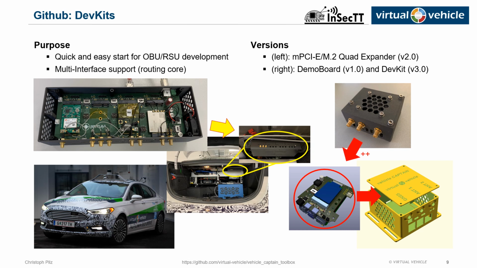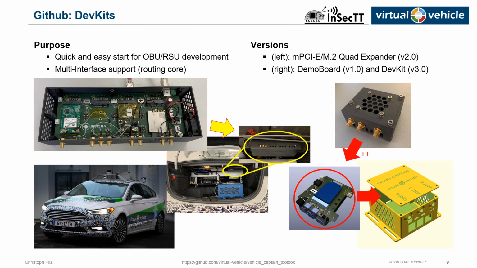Finally, I want to show you our development kits. The purpose of our dev kits is to provide an easy entry into the V2X domain. On the left side, you can see our vehicleCAPTAIN Quad Expander development kit. This kit allows us to use 4 different MPCI Express or M.2 interfaces at once. Additionally, one can connect interfaces via Ethernet or USB. The routing core, running on a Raspberry Pi, controls the communication.